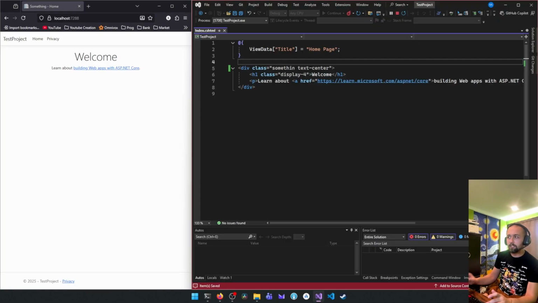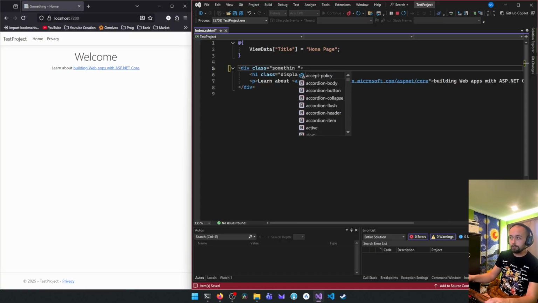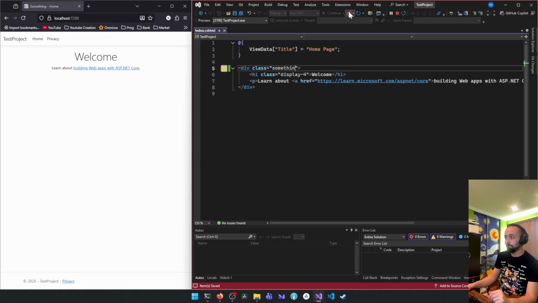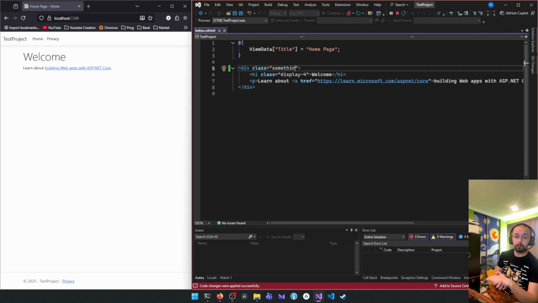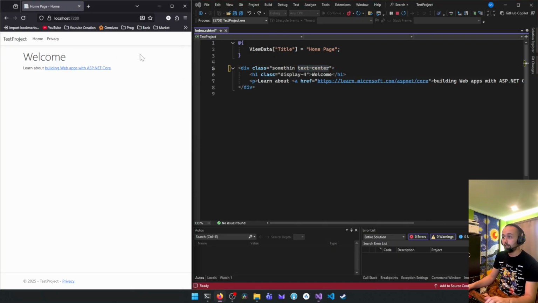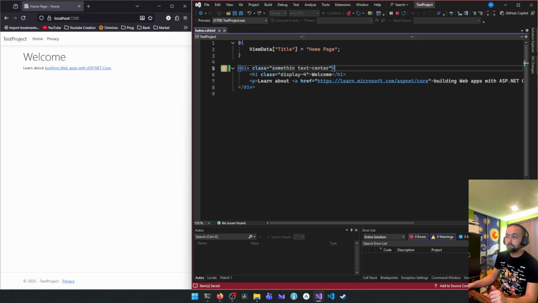Now that you have a specific name for it, you can give it an ID that we will look at another time, and this will have some pre-programmed actions. Like if you delete this property and just click hot reload, it should remove the center text properties from it. If you really want to change it, we're gonna name the class something.